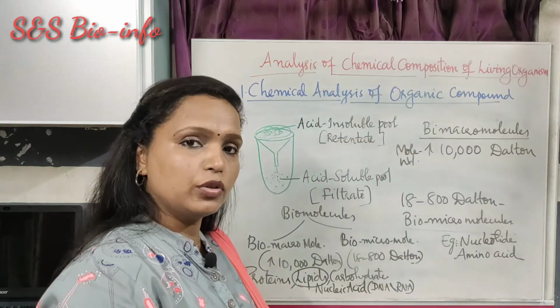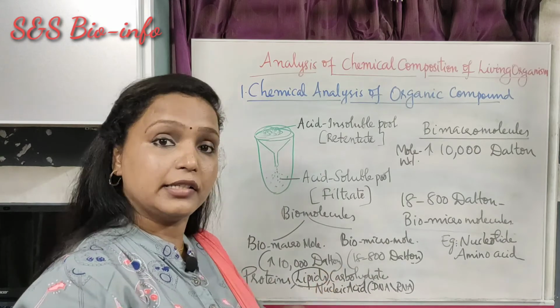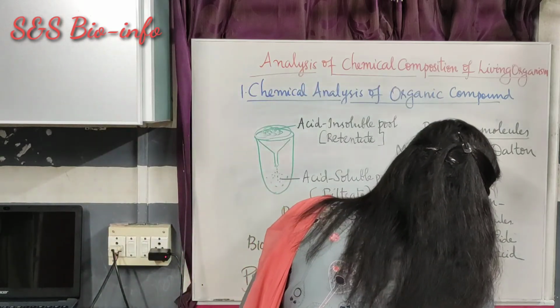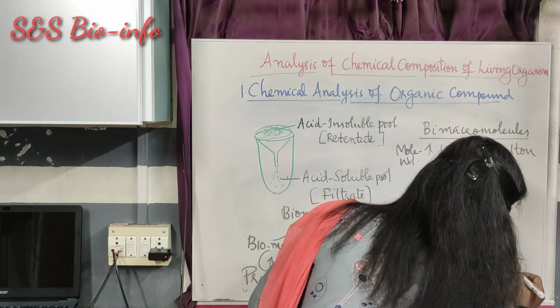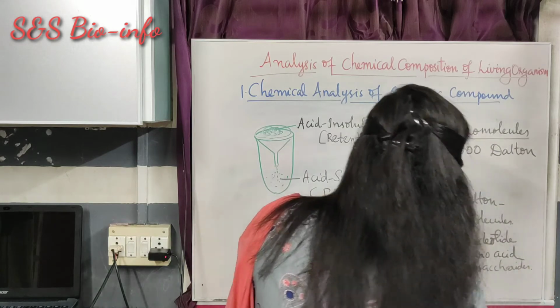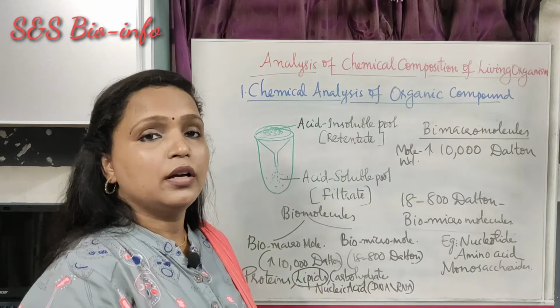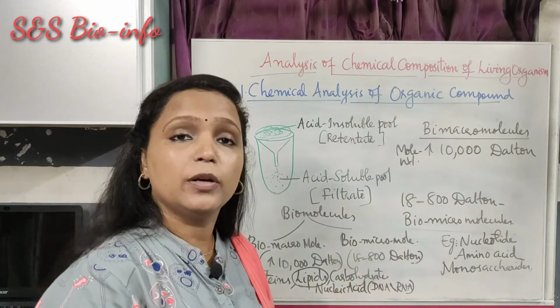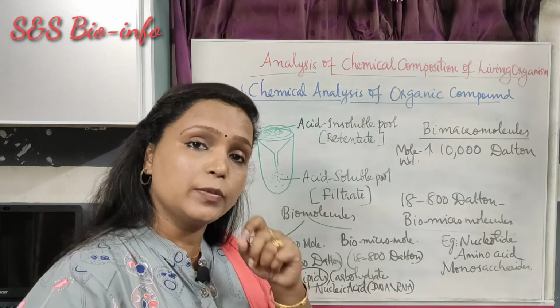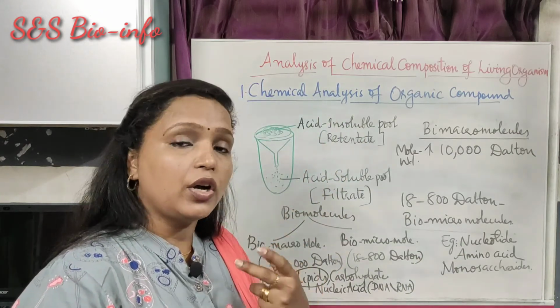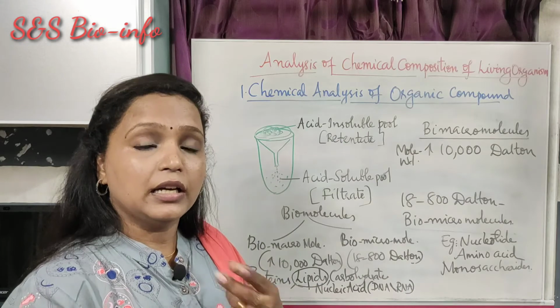Another one, monosaccharide or glucose. So monosaccharide is the simplest form of polysaccharide. All these are examples of biomicromolecules. The acid soluble pool consists not only of these small organic compounds but also some inorganic compounds like phosphate, carbonate, etc.